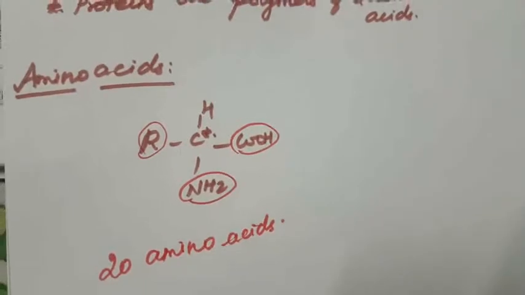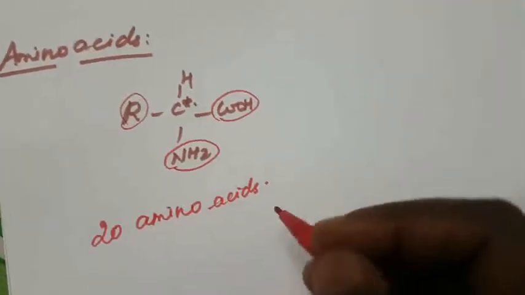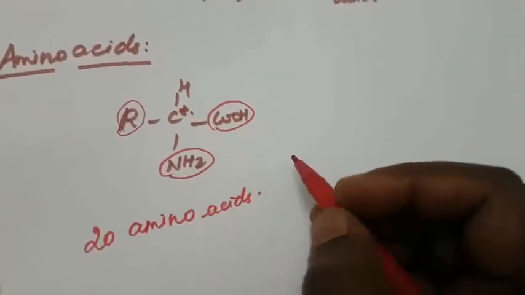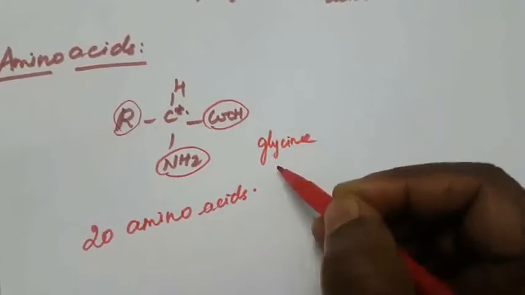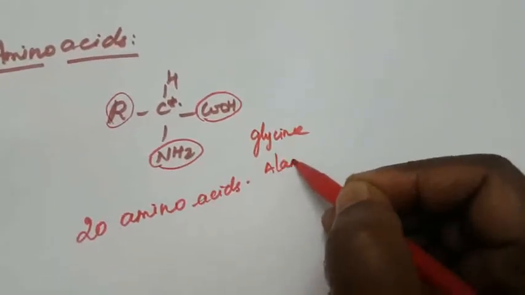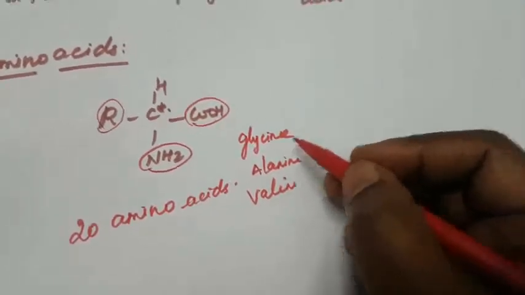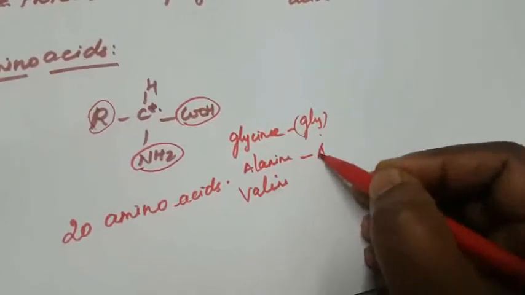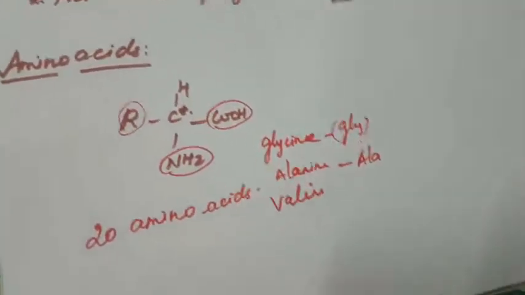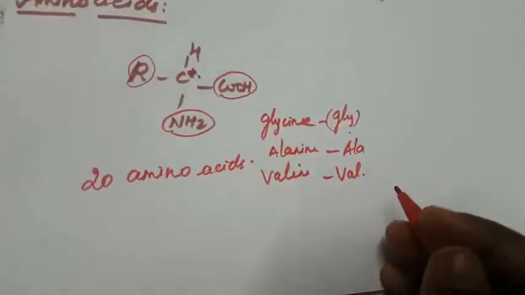Each amino acid is given a trivial name, a 3-letter code and a 1-letter code. The names of the 20 amino acids are glycine, alanine, valine. So these are the trivial names. How will it be represented? GLY, that is the 3-letter code for glycine. Alanine is ALA. Valine is VAL. So this is the 3-letter code.